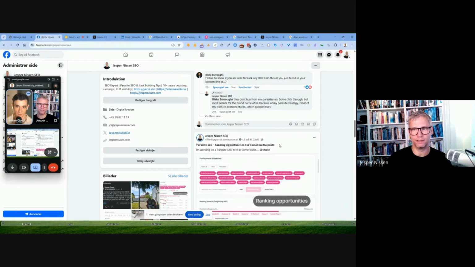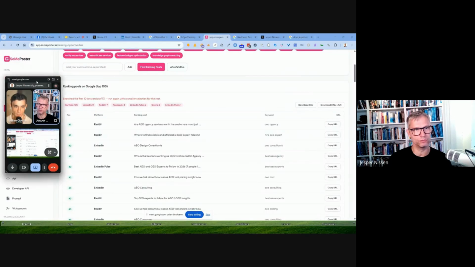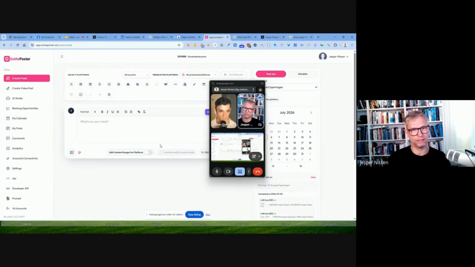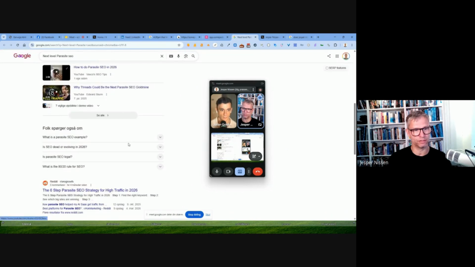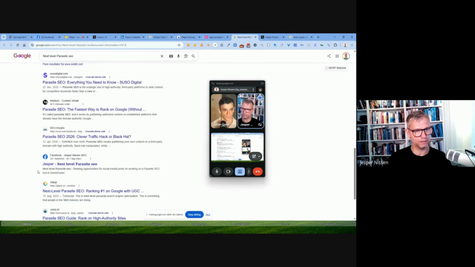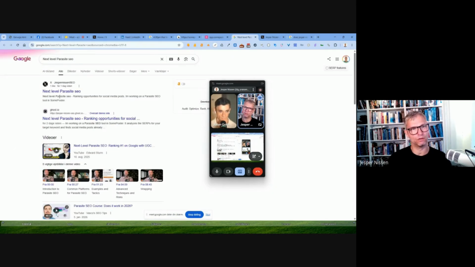Unicode. Yeah, it's something we do with Unicode, and the way that I do that is I go into Somi poster, and I do like this. This is in bold or text, and then I mark this to be bold. What I like about this is that when you go into the SERP and search for example, next level Parasite SEO, you can actually see down here that it is in bold. I also sometimes see that X also shows it here.